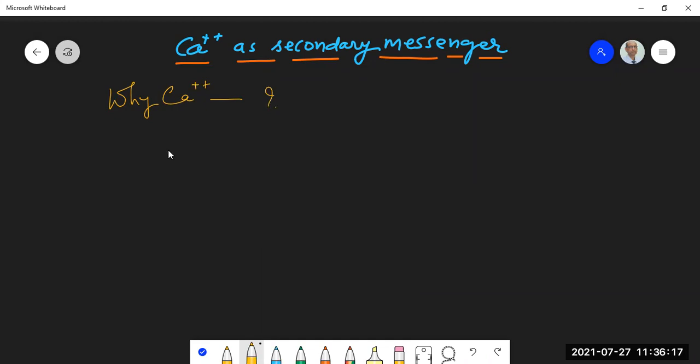Okay, there are different ions also. So we have magnesium, we have sodium, we have potassium, we have chloride, we have bicarbonate. But why calcium has been chosen for this particular task? What is the task? Calcium is being chosen to act as a secondary messenger. Okay, so there are reasons. Let us understand what are those reasons.